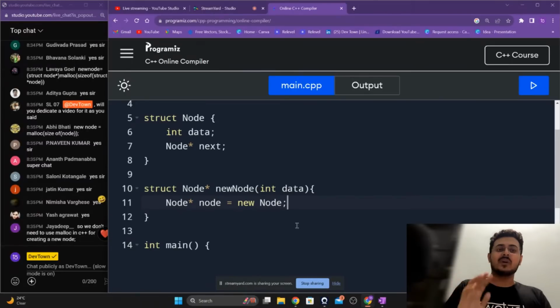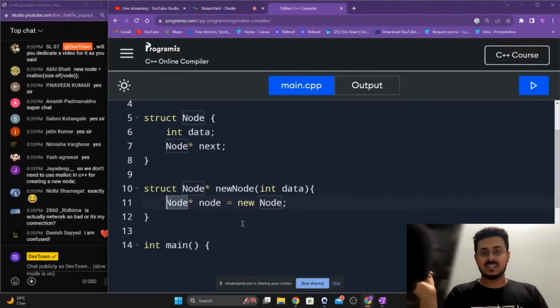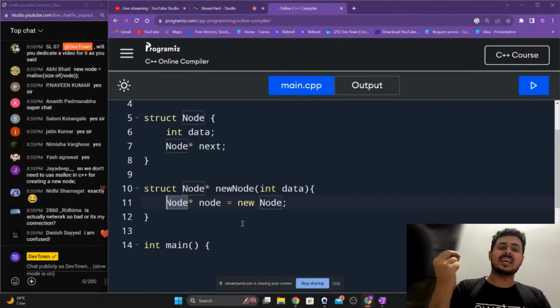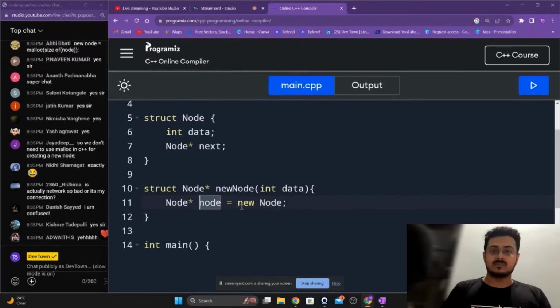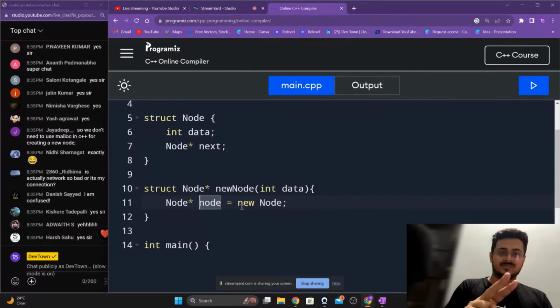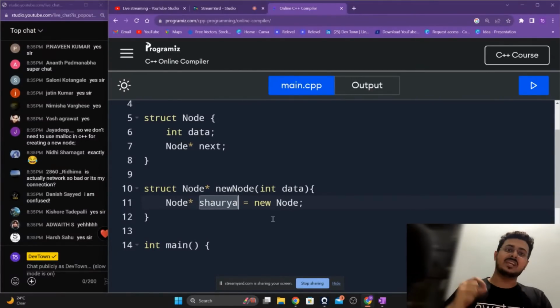This is how you actually create a new node. Okay, what is the data type that you are trying to create? Here the data type is node, that I'm trying to create a node itself. What is the name of that node? The name of that node is node. Let's name it as Shaurya right over here. Okay, the name of this particular node is Shaurya.